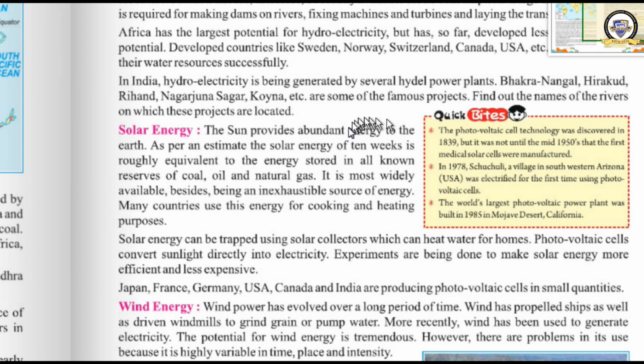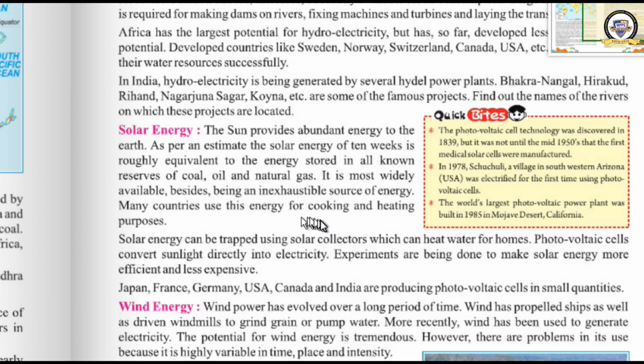Within 10 weeks, whatever amount of solar energy is produced will be equal to the energy stored in all the other power plants. See, it has huge possibilities. It is the most widely available, besides being an inexhaustible source of energy, it will not be depleted.